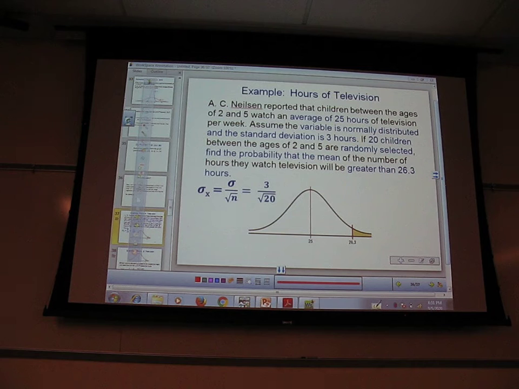Great. There are a lot of numbers in there. So let's kind of go through this. Children between the ages of 2 and 5. Okay. Well, I don't know. Maybe I'll move on from there. Watch an average of 25 hours of television. Average of 25. What's that? The mean. That's my mean.